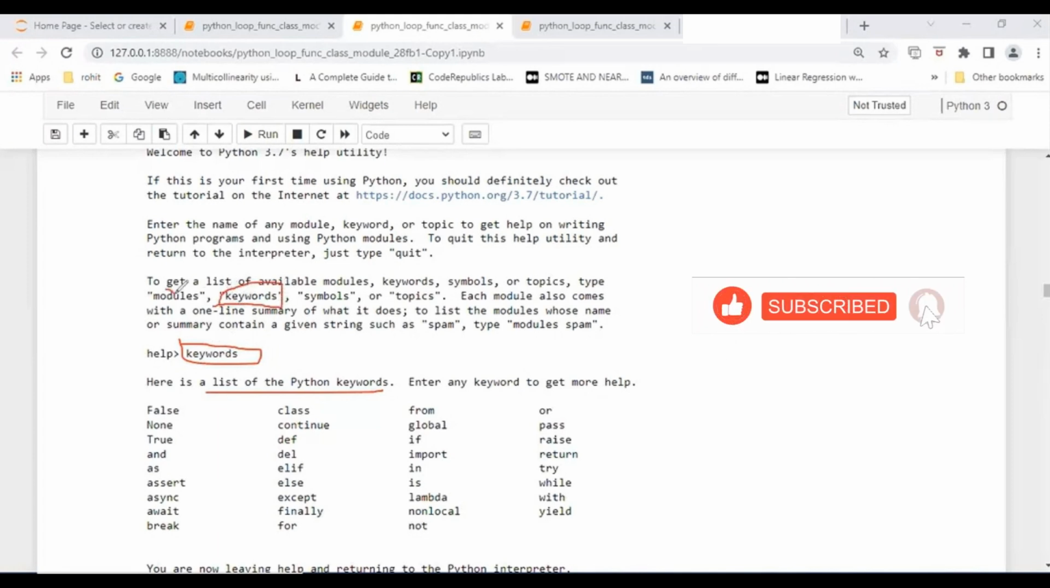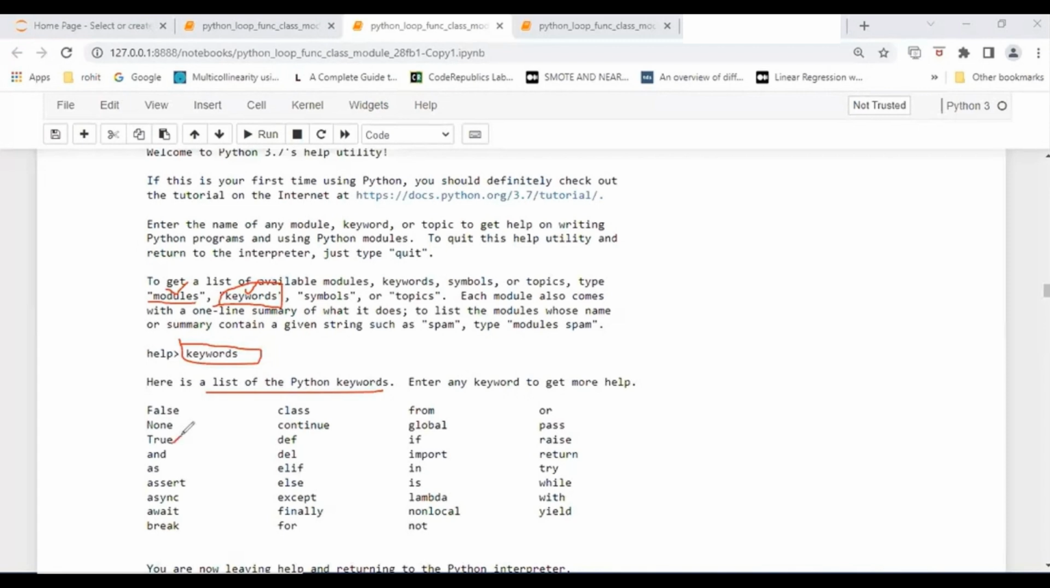If you write modules, students, it will take a long time because there are so many modules. It will take a long time to get all the module names because it is a time-consuming process. So to save time, you can just write keywords and it is going to give the list of the Python keywords. What are the Python keywords? Let's take them out here.